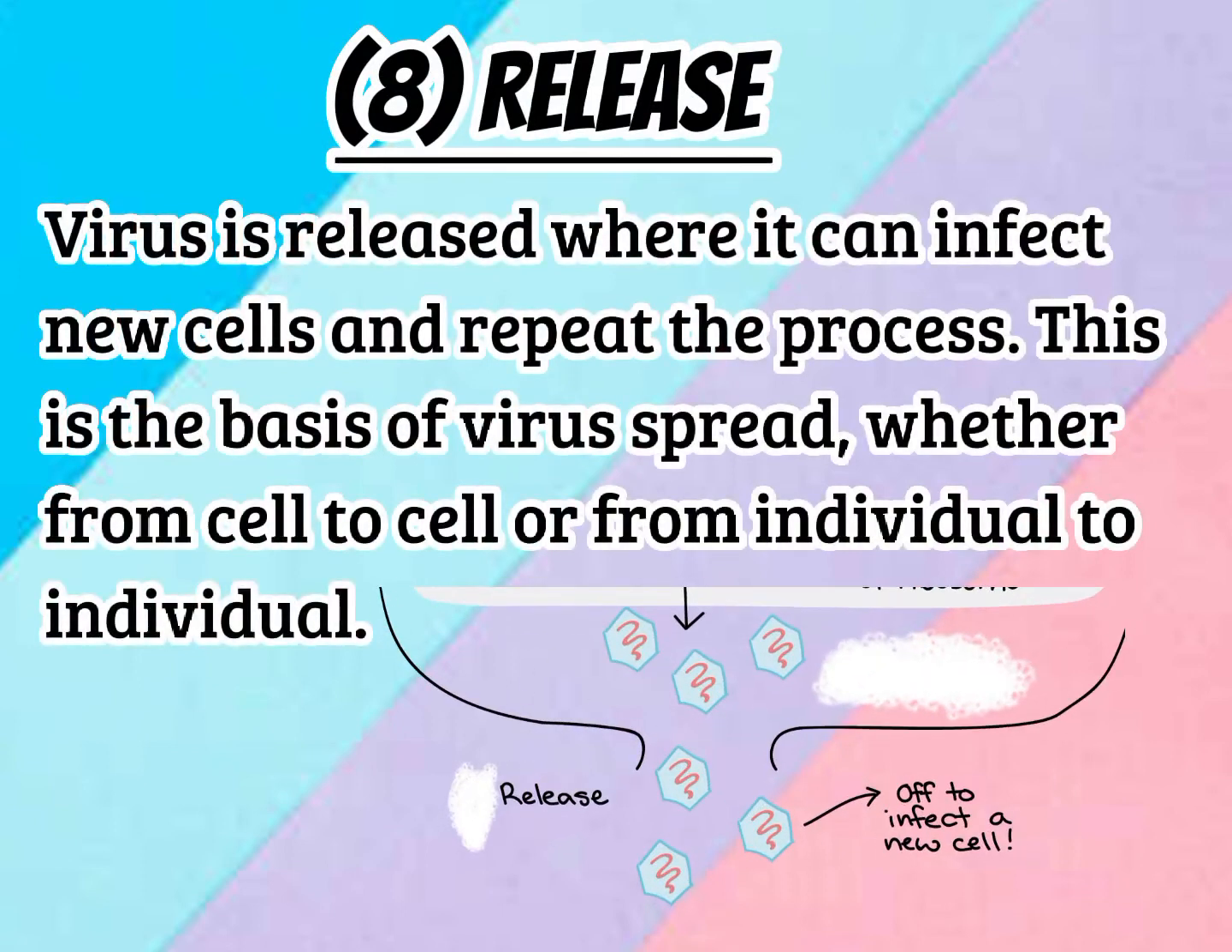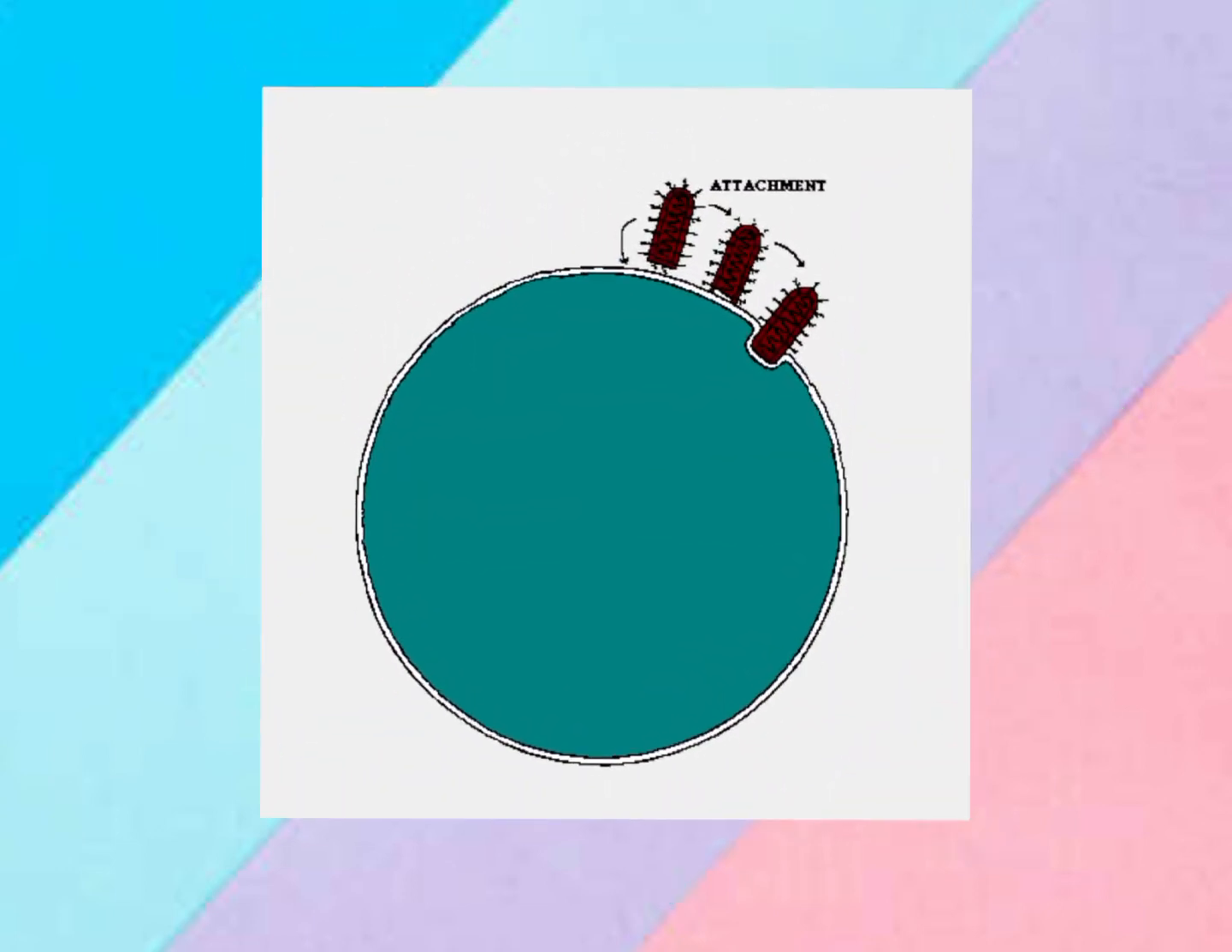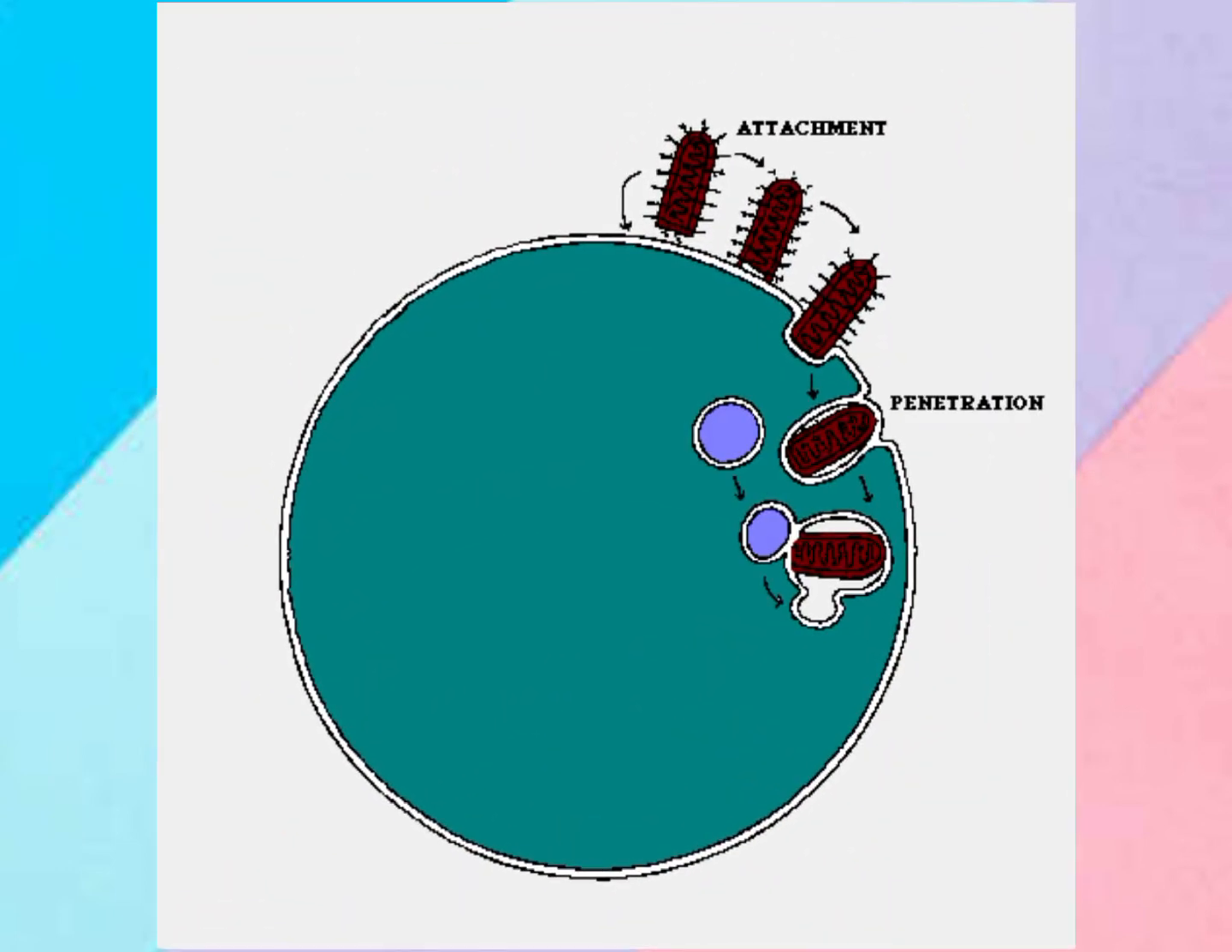Virus is released where it can infect new cells and repeat the process. This is the basis of virus spread, whether from cell to cell or from individual to individual. Here is shown the complete process of viral replication.